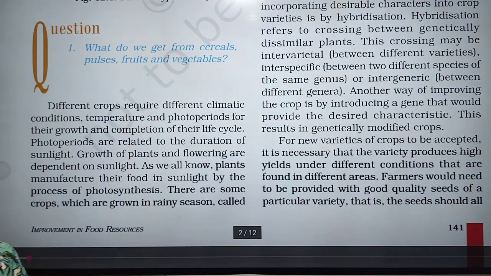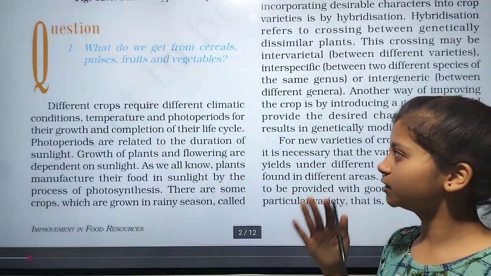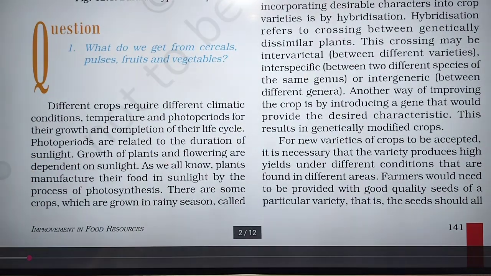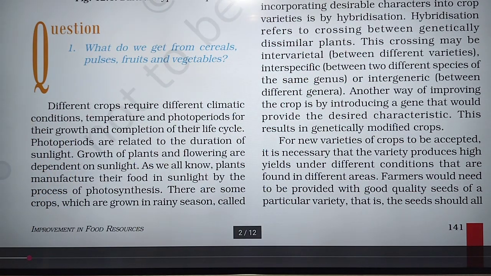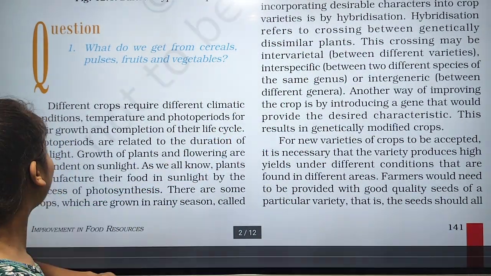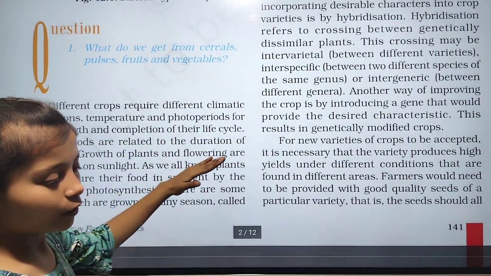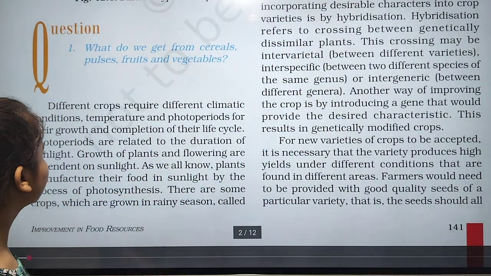Different crops require different climate conditions. Obviously, in the winter there are different types of crops, and in summer there are different types of crops. So here it is written that different crops require different climatic conditions, temperature, and also photoperiod for the growth and completion of their life cycle. Photoperiod is related to the duration of sunlight.